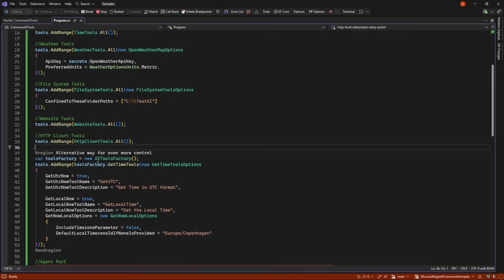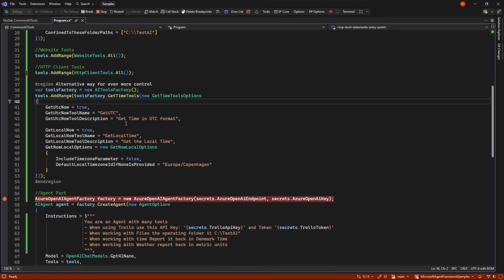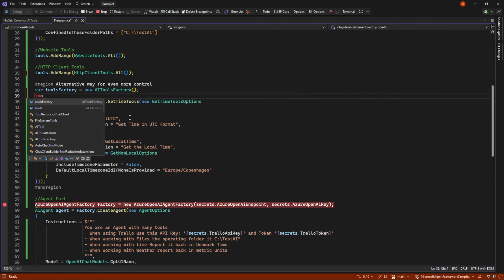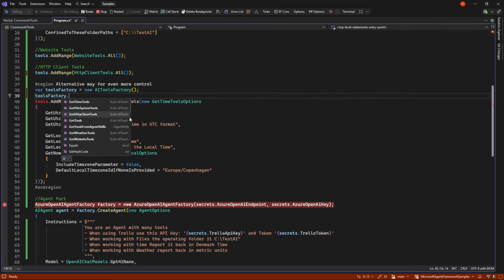If you want full control of absolutely everything, you either need to go and you put in each one of the tools by yourself, or you go into the tools factory. So we have seen the tools factory before, where we could get tools and get tools from Agent Skills and MCP. But you can also get all these tools that I've just shown from here.